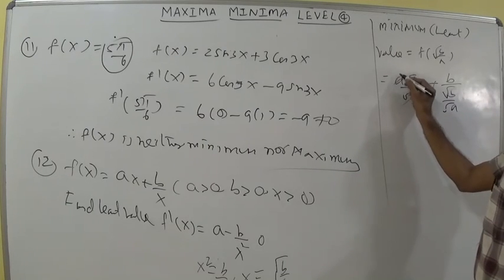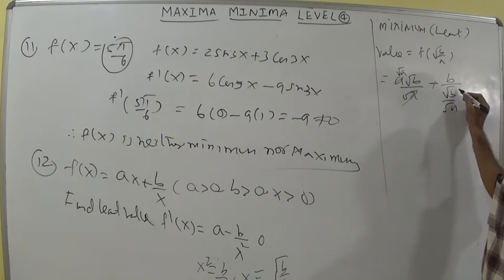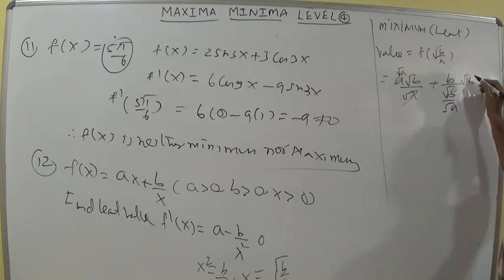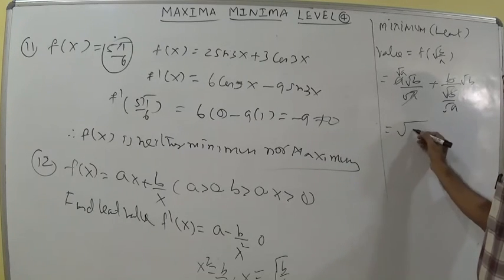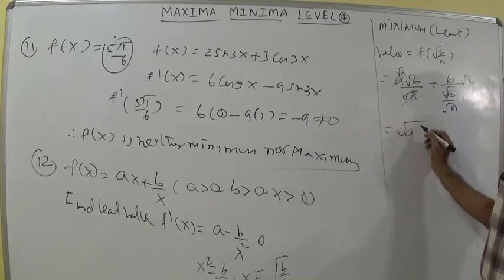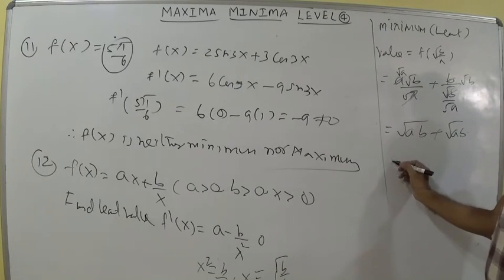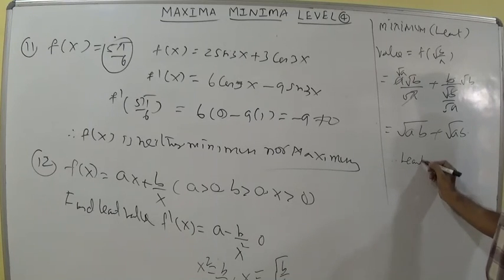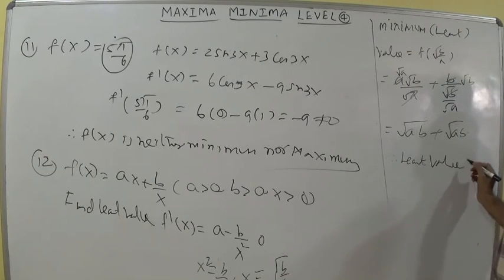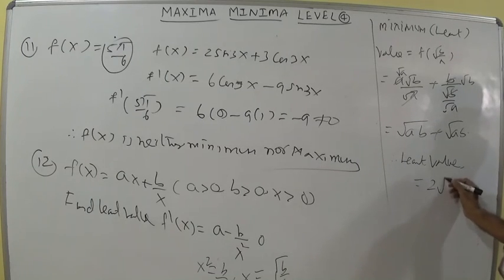Root a will get cancelled in the root a terms, and root b will get cancelled in the root b terms. That is equal to root ab plus root ab. Therefore, the least value is equal to 2 root ab.